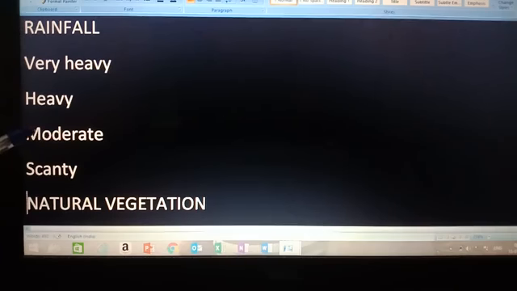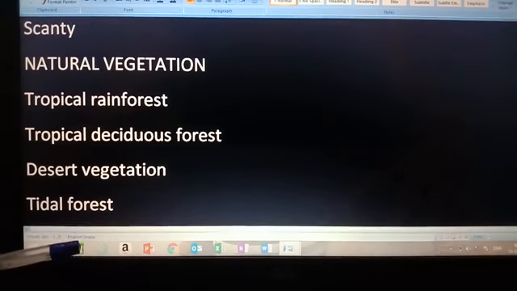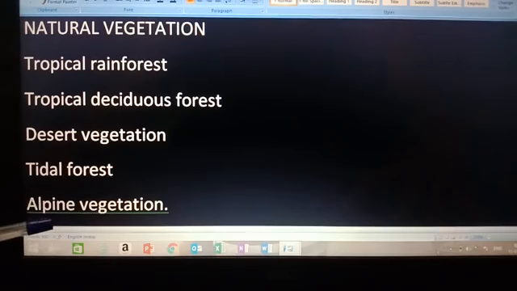Okay, and now the scanty rainfall region, like Western Rajasthan, Southern Punjab, Northern Gujarat, Kashmir, etc. Okay, now moving towards natural vegetation. Natural vegetation is categorized into mainly 4 types: tropical rainforest, tropical deciduous forest, desert vegetation, and tidal vegetation. And one more is there, alpine vegetation.